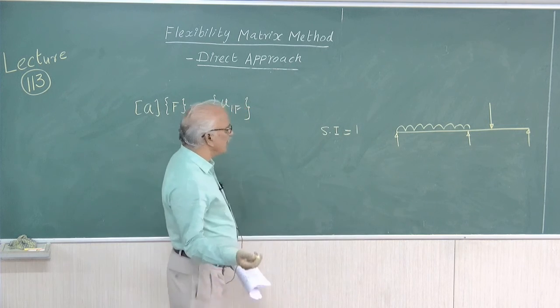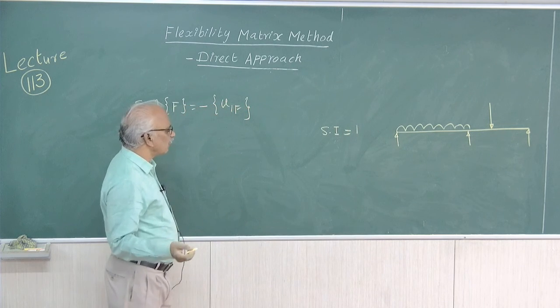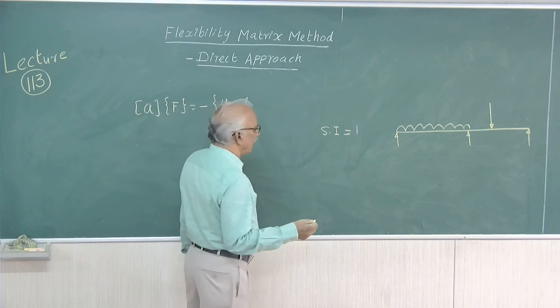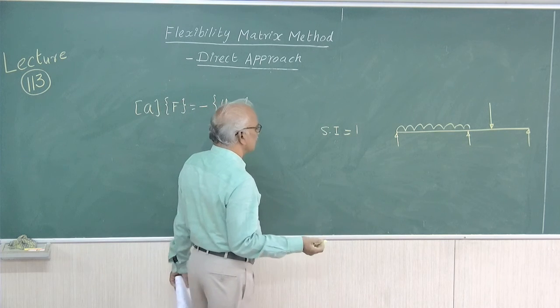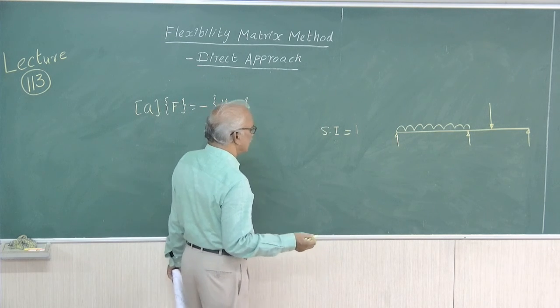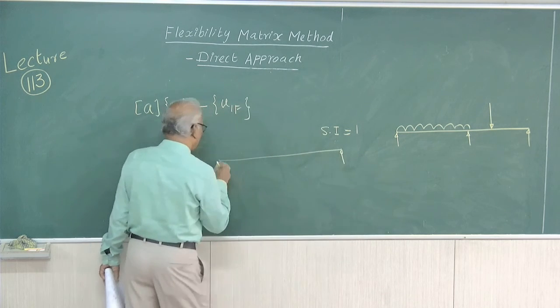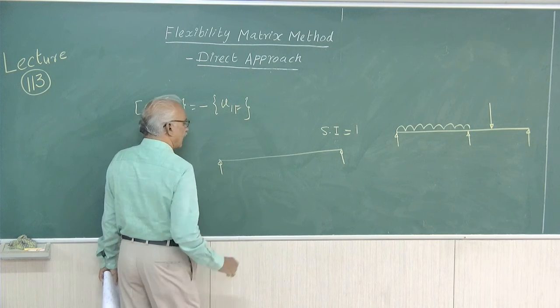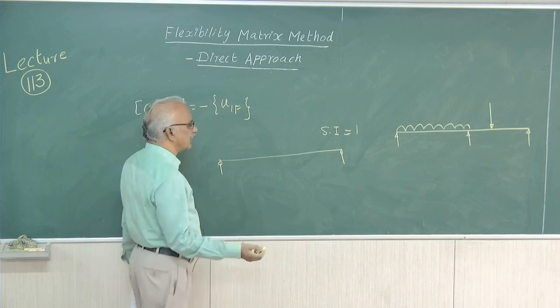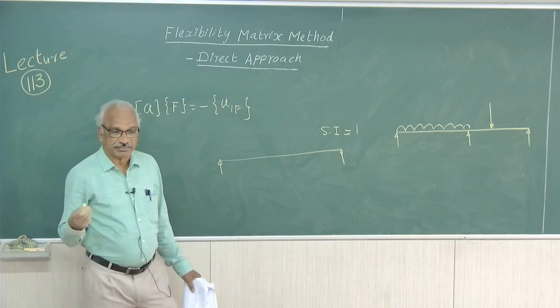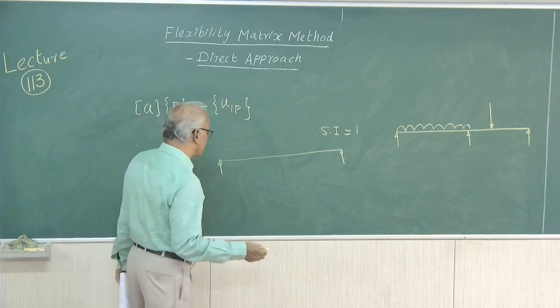So, we can remove any one support to make it a statically determinate structure. We can retain this support and remove the support here. That will become a simply supported beam, a statically determinate structure.